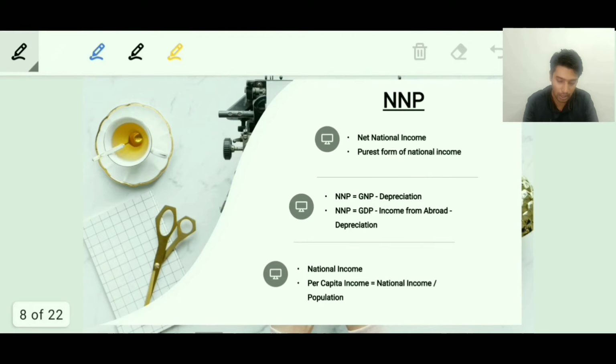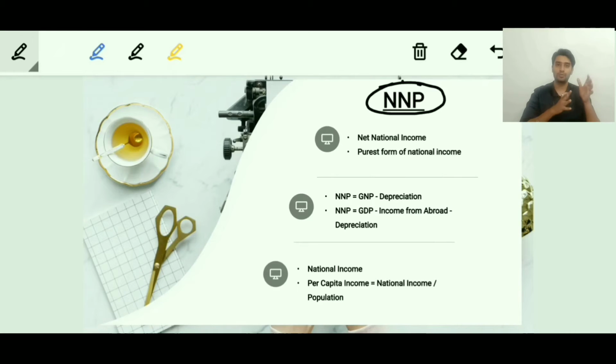The next slide talks about NNP. NNP stands for Net National Product. Now it involves the definition and the concepts of both net as well as the change from domestic to national. That's something which we understood in the previous slides. So basically it is net. Since we have included net here, there will be a decrease of depreciation. And since we have included national also, there will be the income from abroad factor also. So NNP is nothing but gross national product minus depreciation, and NNP is nothing but GDP minus income from abroad minus depreciation again.